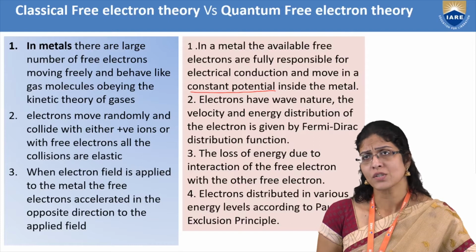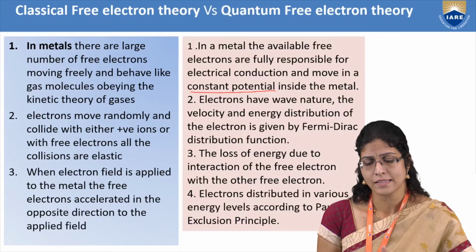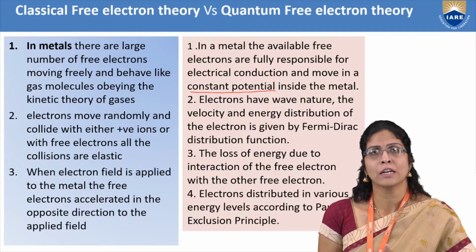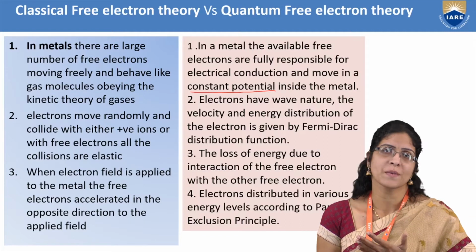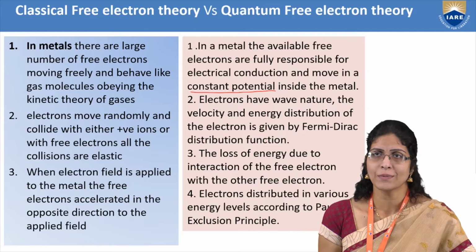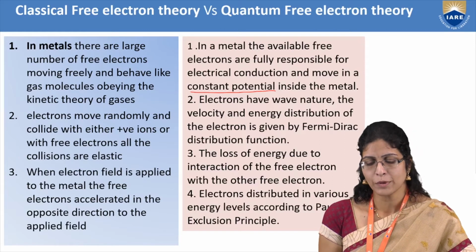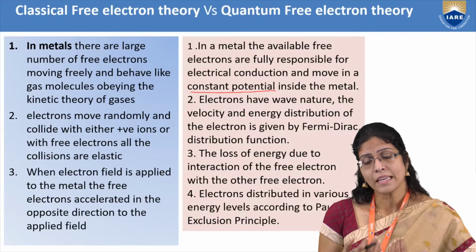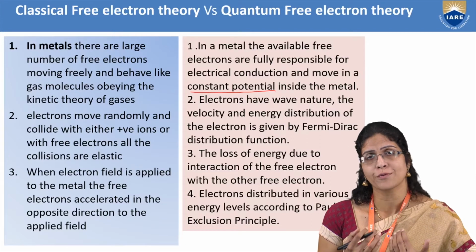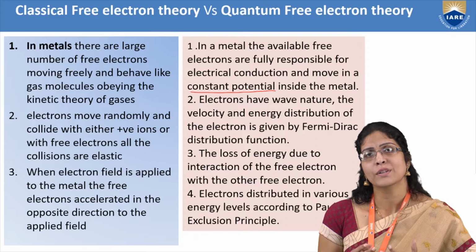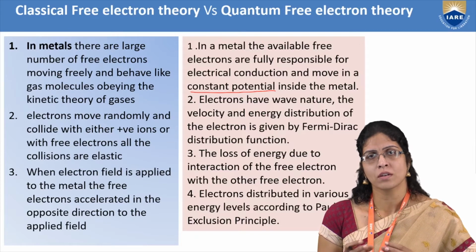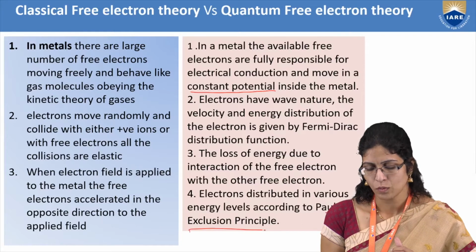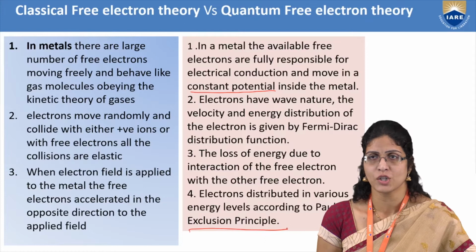Sommerfeld was also trying to see the nature of the electrons when they are moving, taking the concept of de Broglie that they have wave nature, and he was also able to look into the velocity. Of course, he also took the credit of the Fermi-Dirac distribution function, where they go into the statistical distribution of the electrons, taking the principle of Pauli's exclusion principle, how the electrons are distributed in different energy levels.